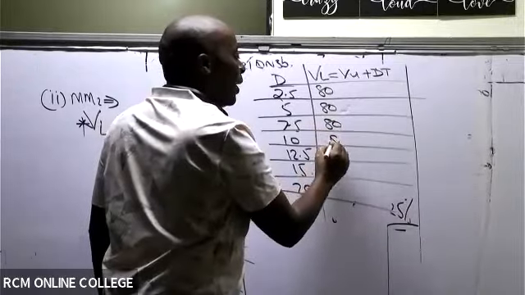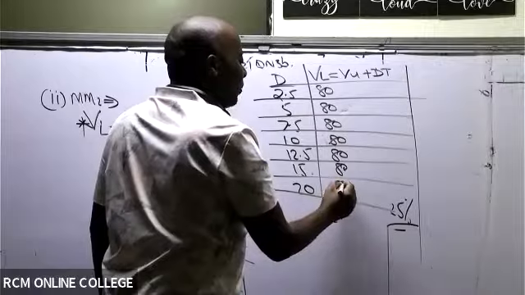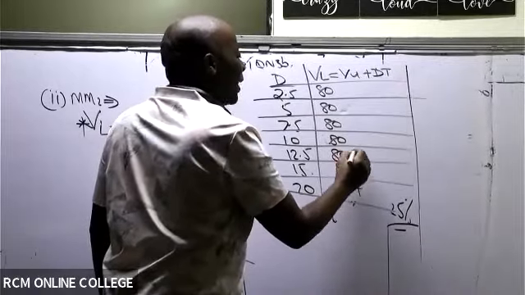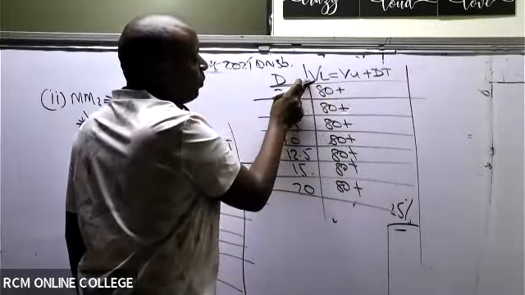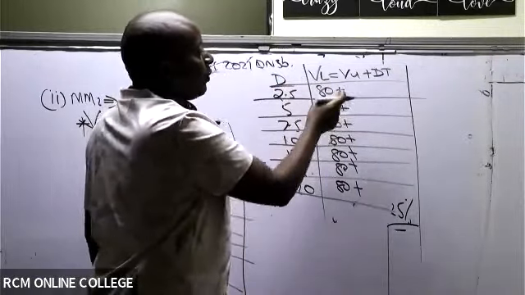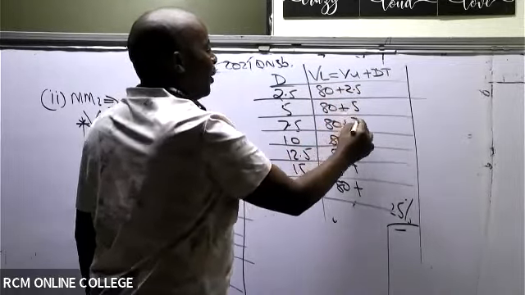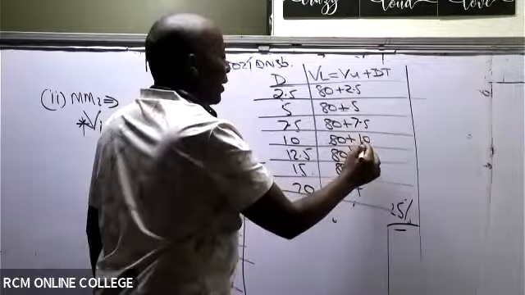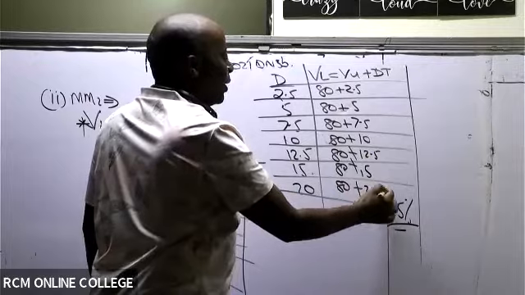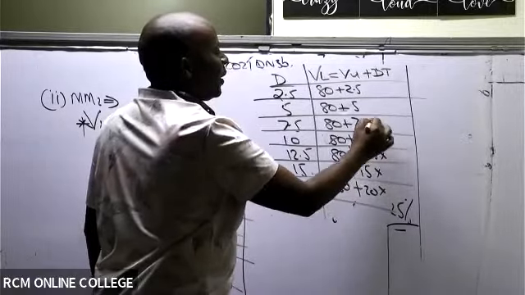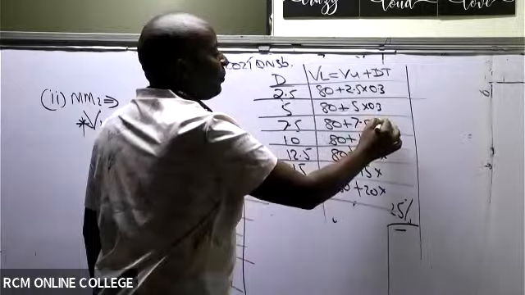So all over we will have 80. This does not fluctuate as debt fluctuates, because the unlevered firm does not have any debt. But now when we move from unlevered to levered, then we have the debt amounts, 2.5, 5, 7.5, 10, 12.5, 15, 20. So you multiply this with our rate. Tax has been given to us as 0.3, 30%.